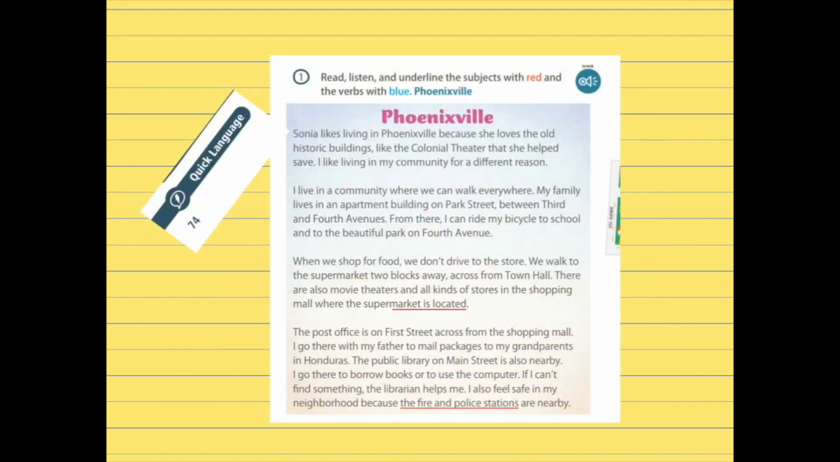Let's go to page 74 on activity number 1. Let's read the instructions. Read, listen, and underline the subjects with red and the verbs with blue. Now, I will play the audio and I am going to help you to underline the subjects with red.